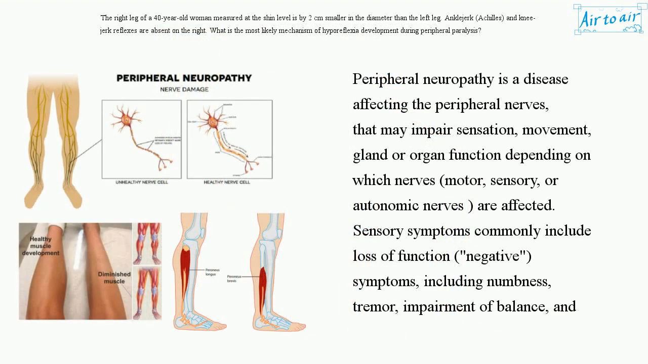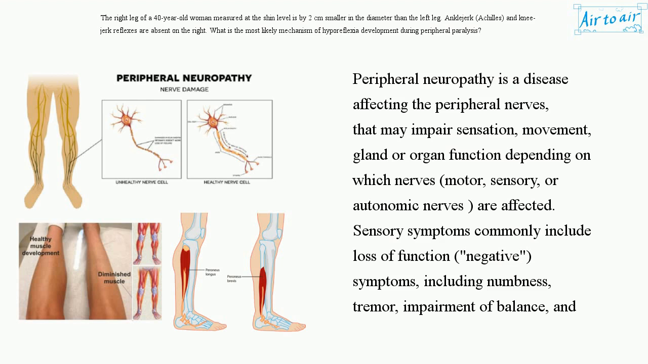Peripheral neuropathy is a disease affecting the peripheral nerves that may impair sensation, movement, gland or organ function depending on which nerves, motor, sensory, or autonomic nerves, are affected.